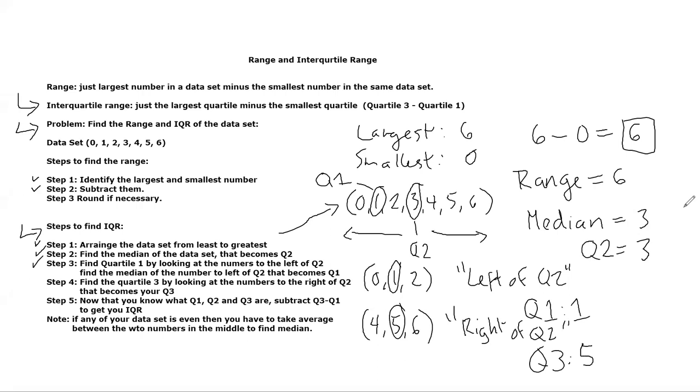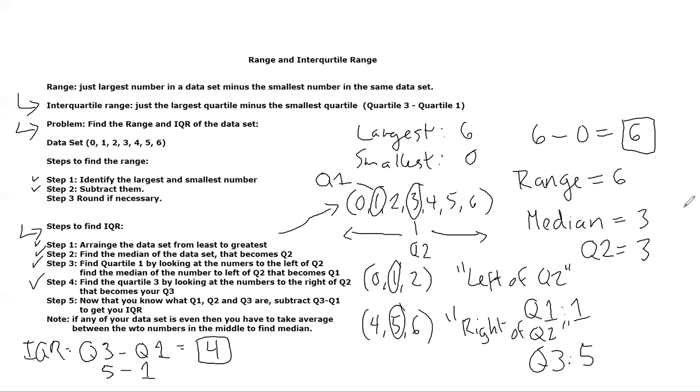Now we can move on to step 5. Now that you know what Q1, Q2, and Q3 are, subtract Q1 from Q3 to get your IQR. Our final answer is basically Q3 minus Q1, which is 5, because we found out our Q3 was 5, minus 1. So IQR equals Q3 minus Q1, which gives me 4.